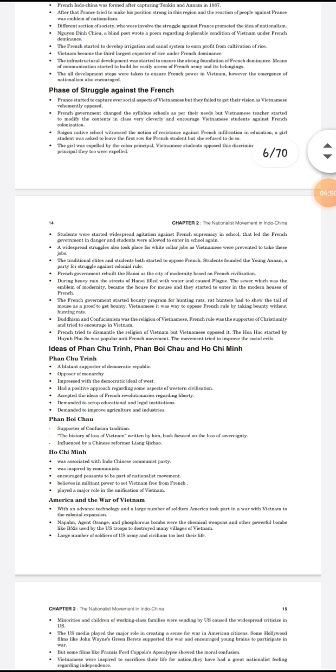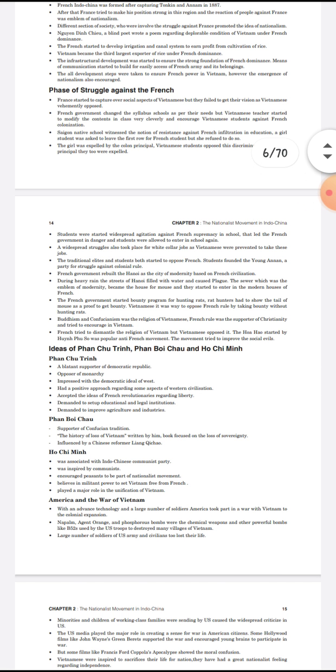A widespread struggle also took place for jobs in Vietnam. The people were prevented from taking jobs, so there were many problems in getting jobs.